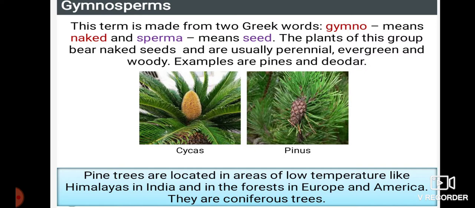If you look at examples such as mango or apple or other fruits, the seeds are enclosed by a soft material or even a hard shell. But in this kind, the seed does not have any outer covering. That's why gymnosperms are called naked seeds. Pine trees are located in areas of low temperatures like the Himalayas in India, and in the forests of Europe and America. They are coniferous forests.